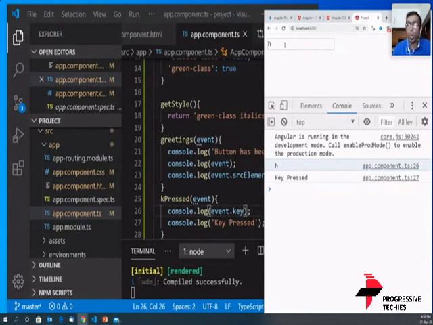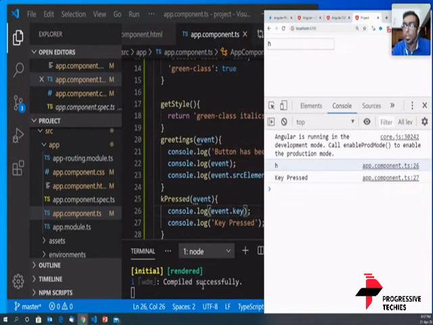Now with these concepts in mind, I'm going over to the next topic, that is two-way binding. Two-way binding is maybe one of the unique selling points when compared to other JavaScript frameworks, that is something that Angular offers.